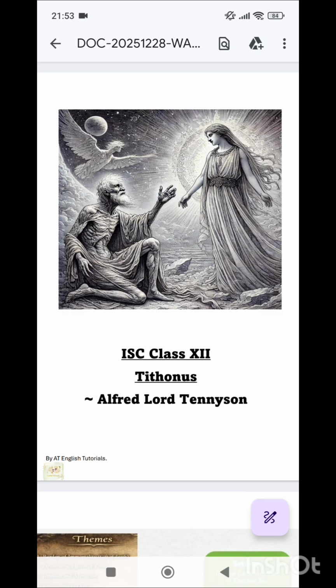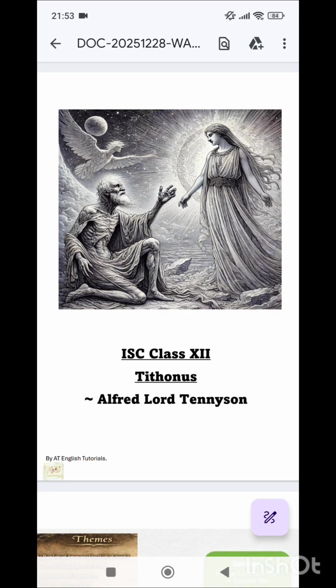So today we'll be starting with Tithonus, written by Alfred Lord Tennyson, a very famous poet from the Victorian age. Being a literature student of class 12th, you are expected to know what the Victorian age was, because it is very famous, and you should also know some famous poets of the Victorian age. So let me first introduce you to the Victorian age, and then in this video we'll move further towards the poem.